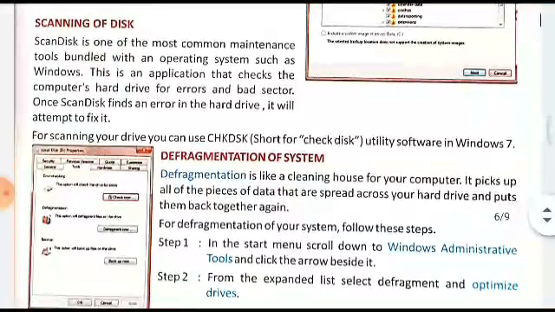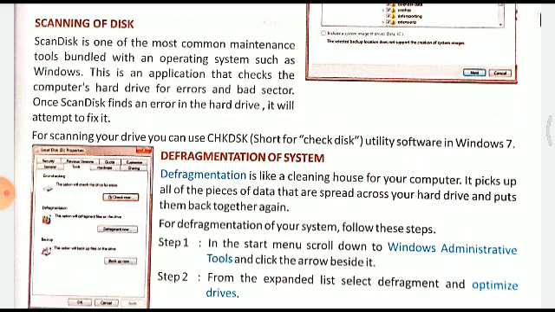Now another very important tool which is of great use nowadays is scanning, because there are lots of malwares or viruses which are available on the net, right? And they can enter your computer from any of the sources.